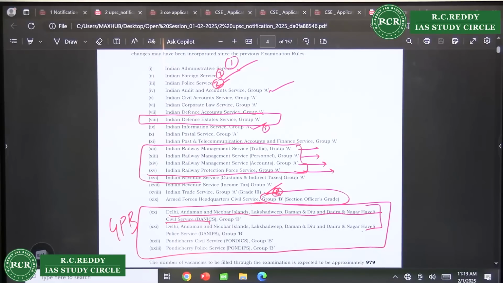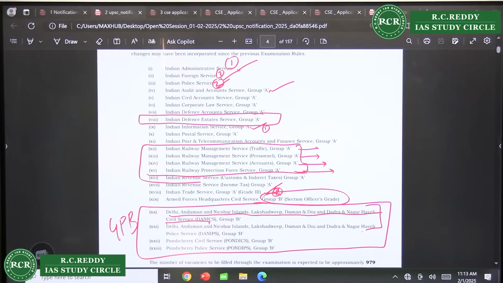What if I don't remember my attempts? Just check your mail. Just type UPSC in your Gmail, you will get your previous things. You don't need to remember the roll number, but at least you should know the number of attempts. That's very important. This very thing happened in the Pooja Khedkar case. She had written wrong attempts, right? She kept on giving after 9 attempts also. So this is something you should remember.